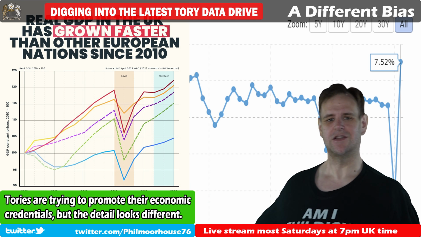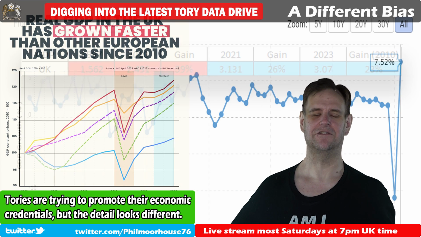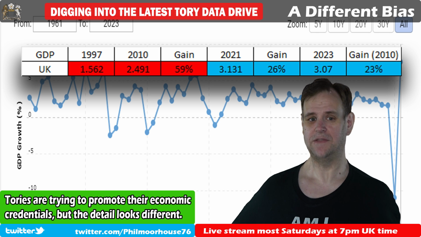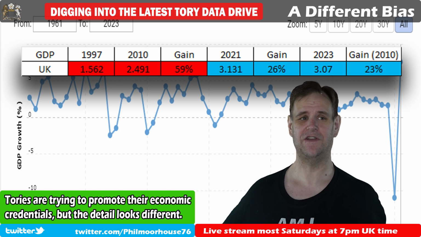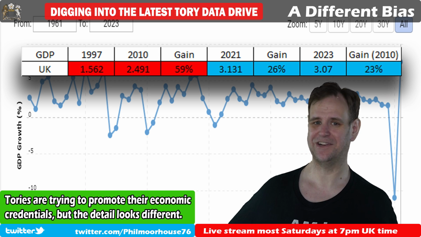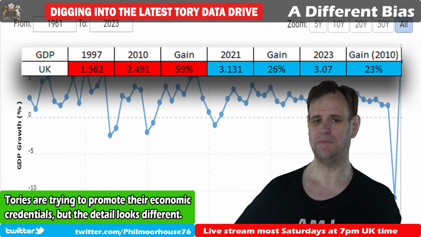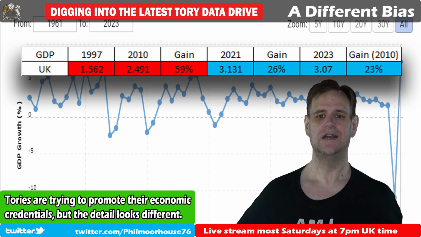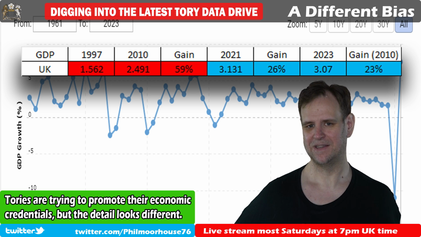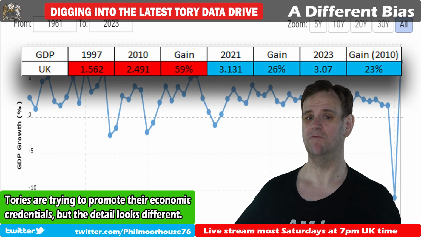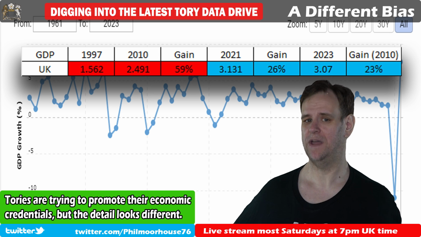Nice one. So how did Labour do in that 13-year period they were in power? They grew it by 59%. And the Tories don't get to whine about world events. Labour had the banking crisis to deal with. That 59% was after the banking crisis. If I'd done it before, it'd be way higher. So Labour grew GDP by 59% in 13 years, and the Tories have grown it by 23% in 13 years. Now, if Labour do not bring this up very loudly during the election campaign at least, if not sooner, then I don't know what they're playing at.